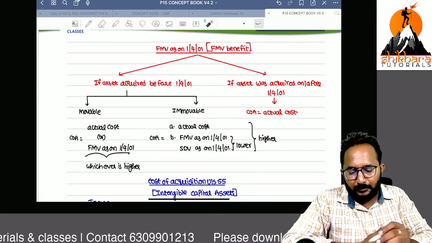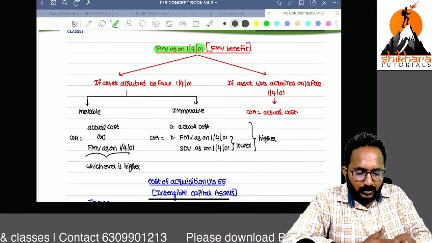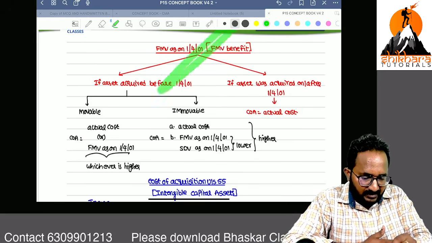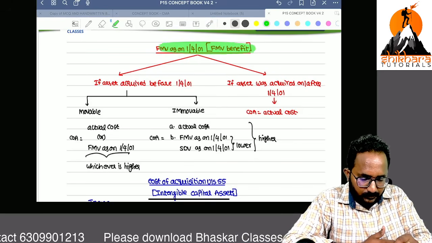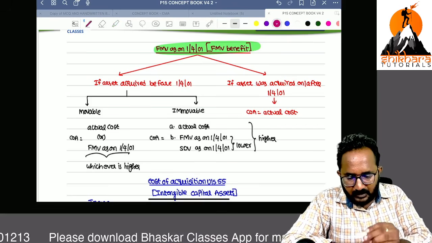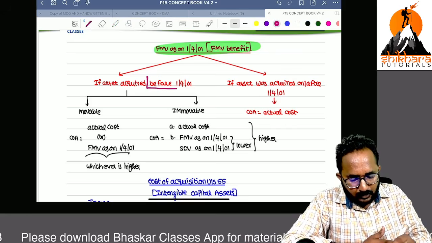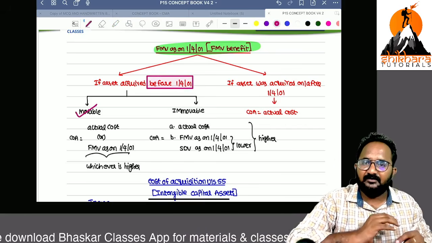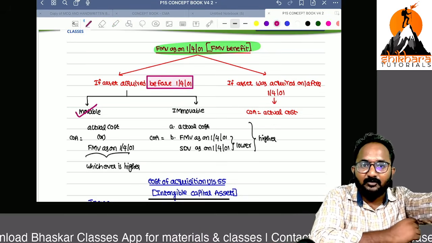This is a very important point. FMV as on 1/4/2001 is called an FMV benefit in our simple language. Can you tell me when we can give the FMV benefit? If the asset is acquired before 1/4/2001. Sir, for movable it is very easy, already we discussed. In case of immovable, one twist they have given.